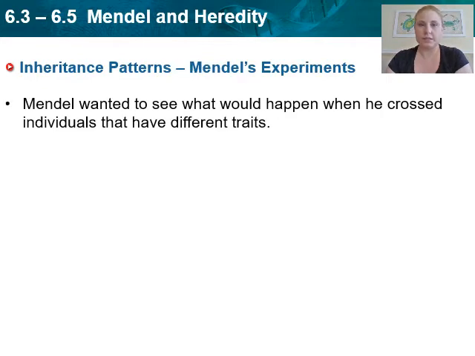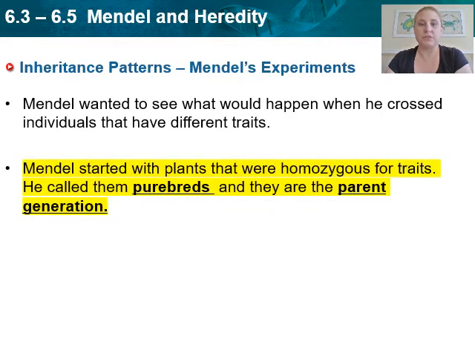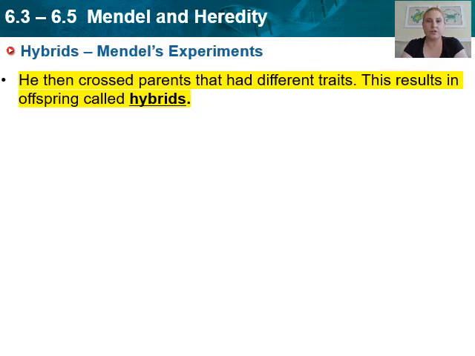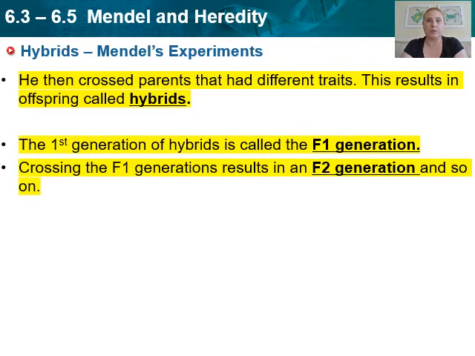So Mendel wanted to see what would happen when we crossed individuals that have differing traits. So he started with plants that were homozygous for his traits, and he called them purebreds because they had the same genes, okay? And they're the parent generation. As he moved through the next couple of generations, he crossed parents that had different traits, and that resulted in offspring called hybrids because they had a combination.